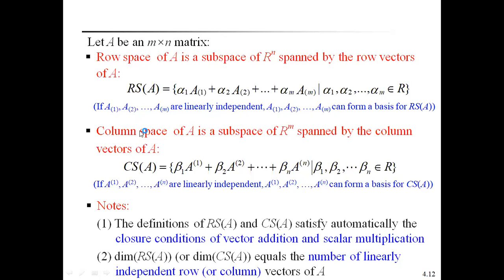Similarly, we can define the column space of A. The column space of A is also a subspace of R to the power of n.